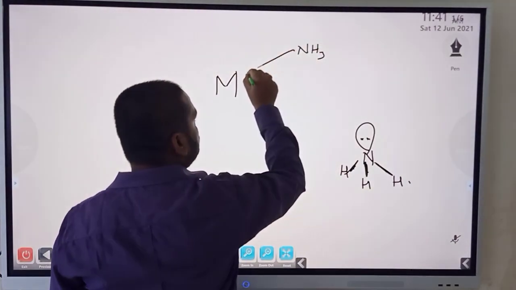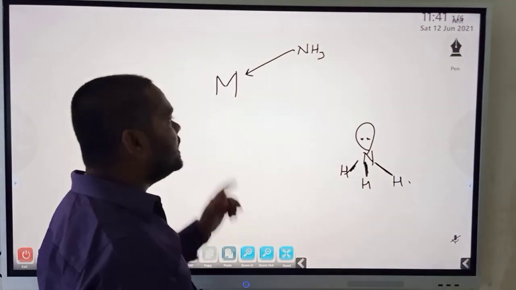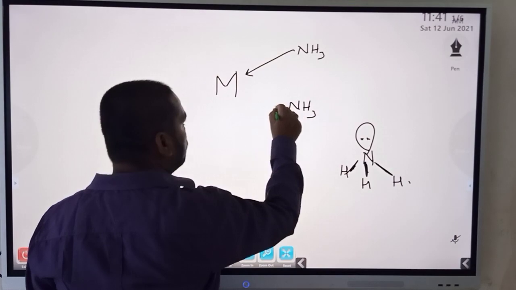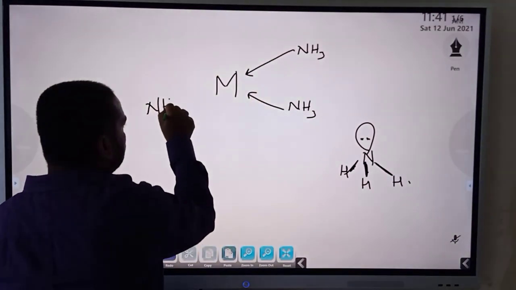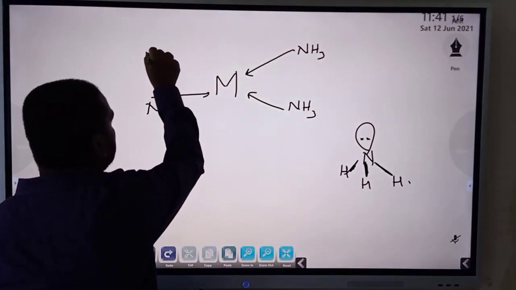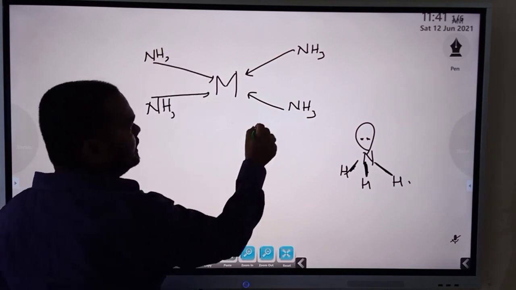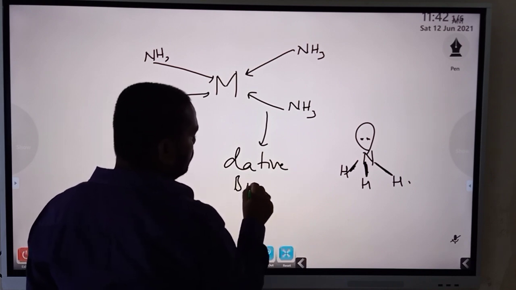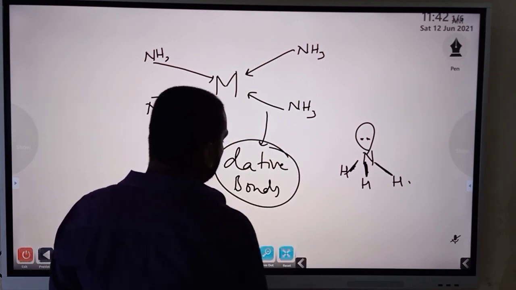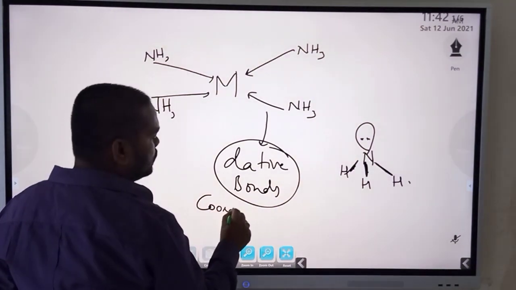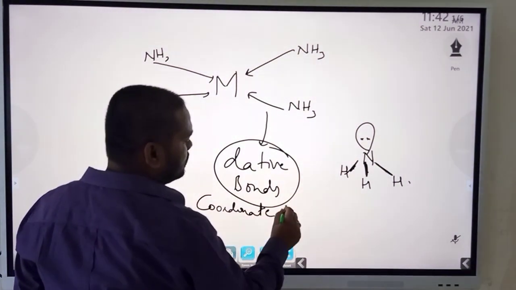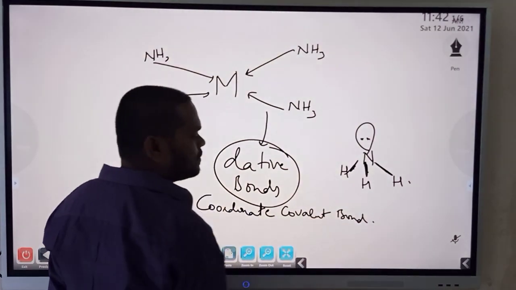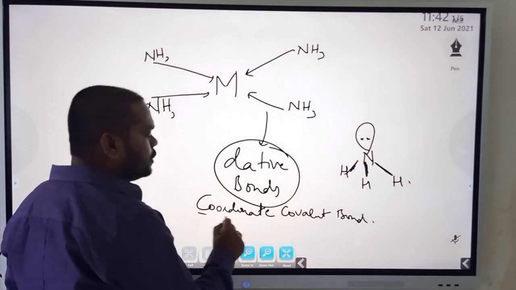NH3, the lone pair is donated to this metal atom which contains empty orbitals. So like that, we have many ammonia molecules that are donated to form the dative bonds. This kind of bond, we call it as what? This type of bond is called a dative bond, which is also called a coordinate covalent bond. Coordinate covalent bond.